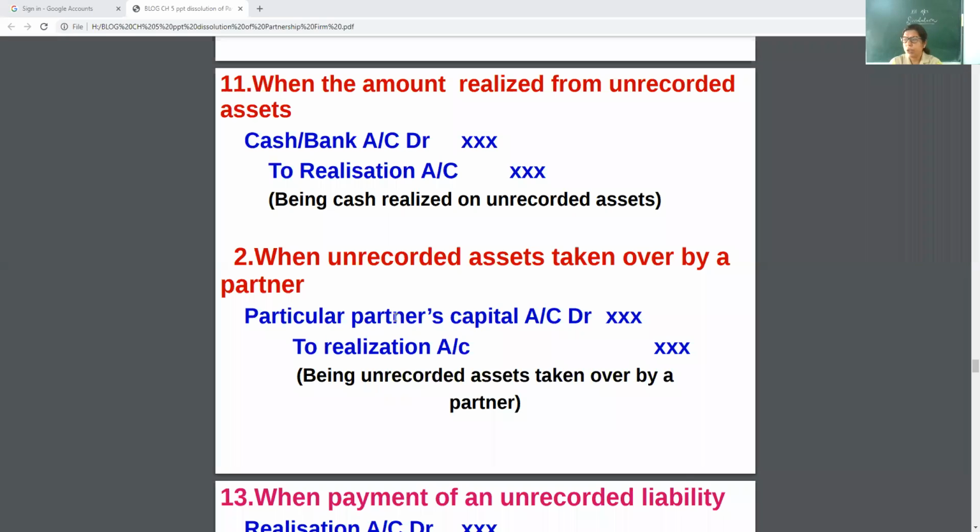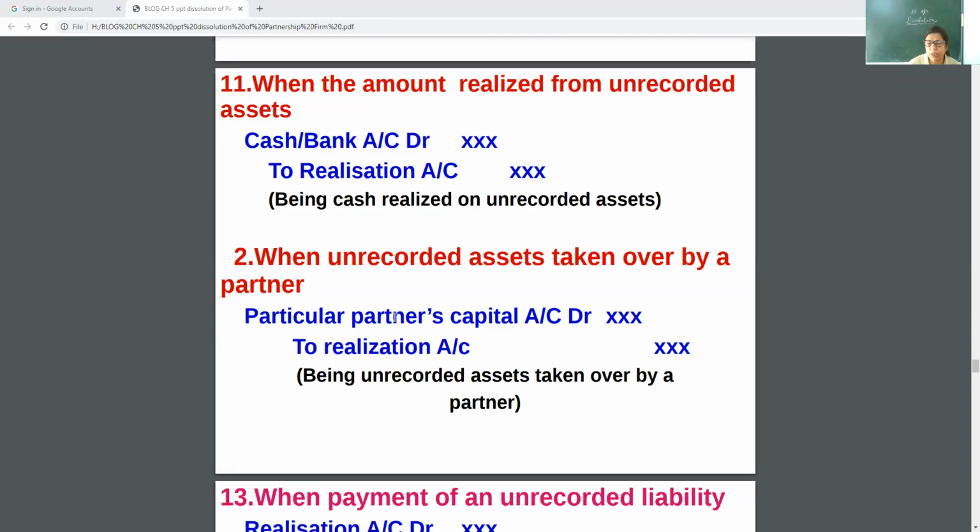When the firm XYZ is going to wind up, at that time when they are realizing their assets, they found that they have an old wall clock. And C is ready to take it. Maybe some emotional attachment, some reason may be there. Then what to do? The partner can take this asset. So B is ready to take. So what do we have to do here?